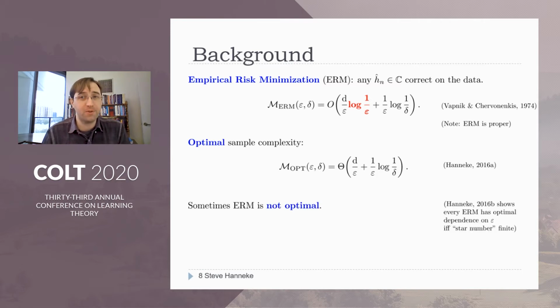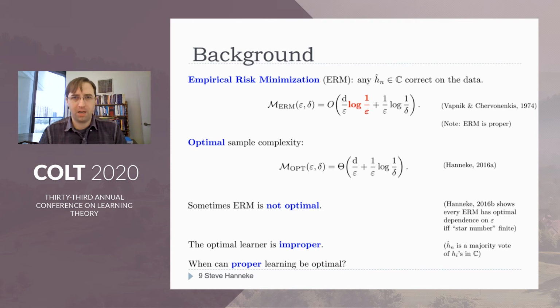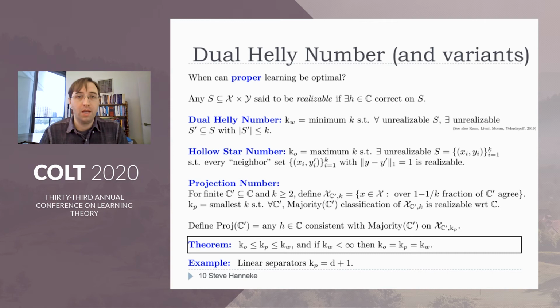And actually, it's been known for some time that this is not just a loose analysis. There really are scenarios where ERM is suboptimal by a log factor. And this issue is now very well understood. But it does leave open the question, what about analyzing particular proper learners that go beyond the general analysis of ERM learners?